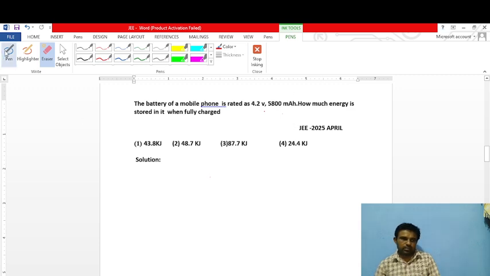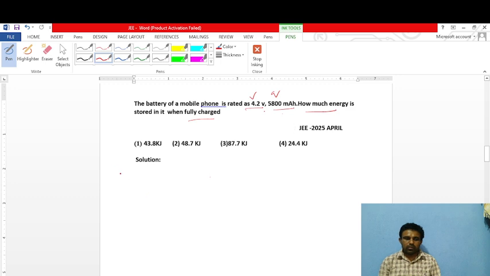So first question is: given the battery of a mobile phone, the battery is rated as 4.2 volts. So the mobile phone battery rating is given, voltage is given as 4.2 volts, and 5800 milliampere hours. This is, let us consider, as charge Q. Why? Because during the charging period it will be given. So how much energy will be generated or stored or supplied?